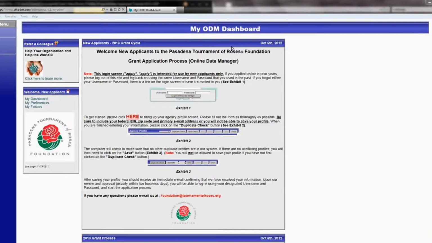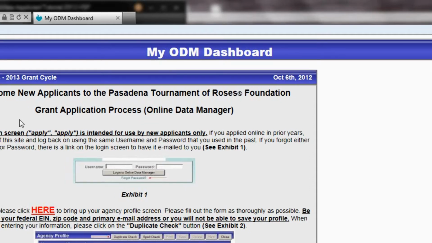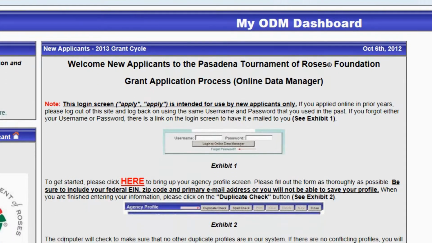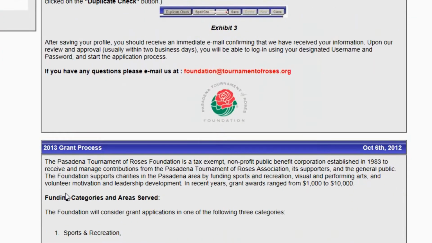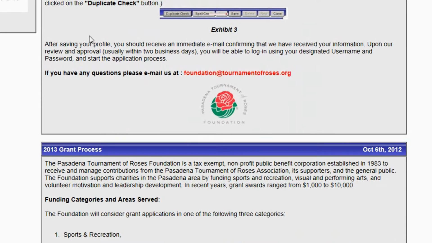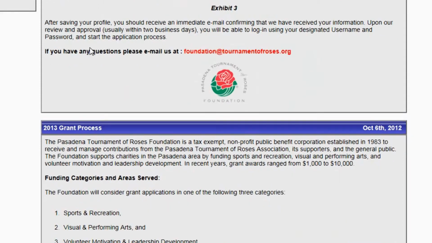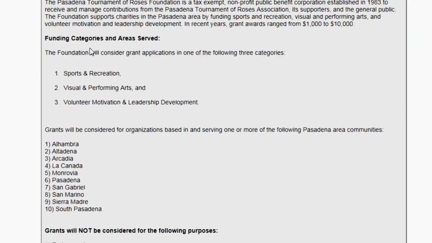At the top of the screen, you will see the title, My ODM Dashboard. The initials ODM stand for Online Data Management. Just below the title, you will see a bulletin welcoming new applicants to the grant application process. This bulletin will briefly describe what you need to do in order to start the application process.